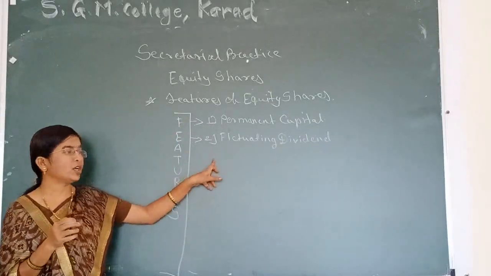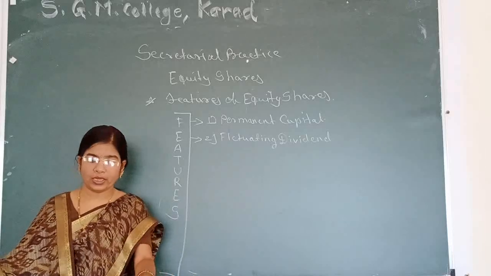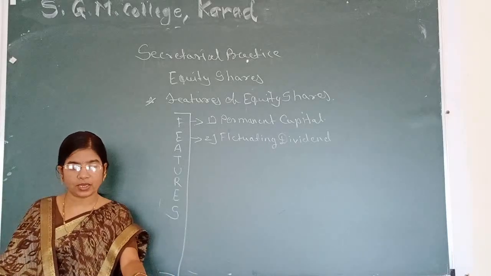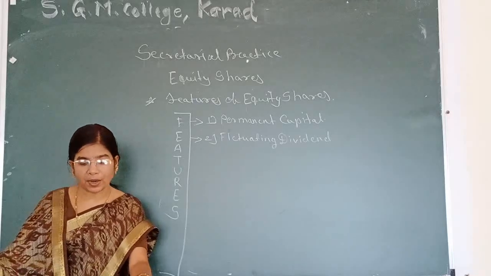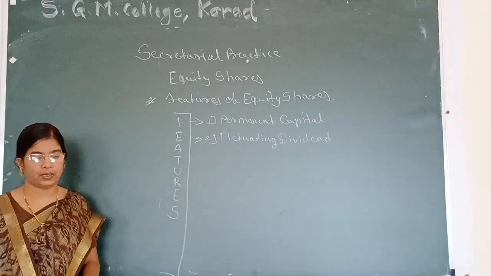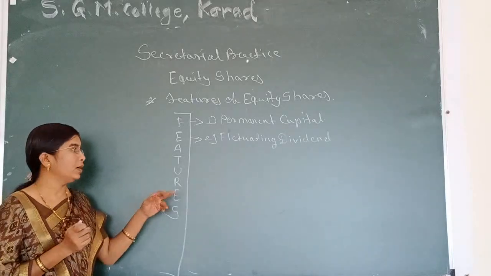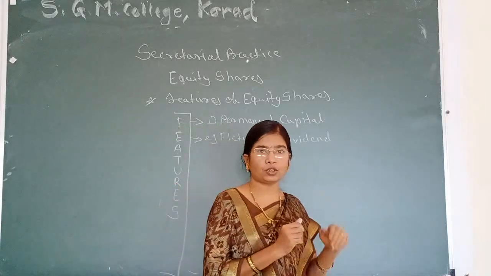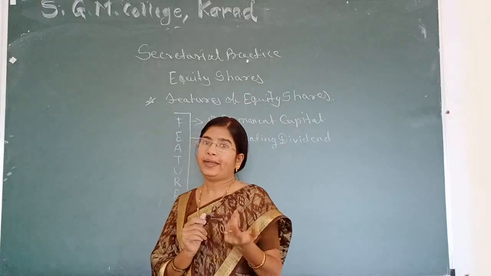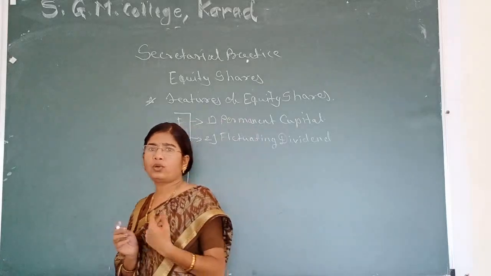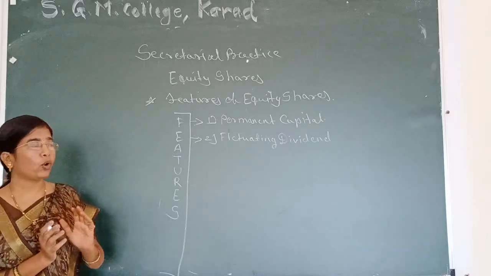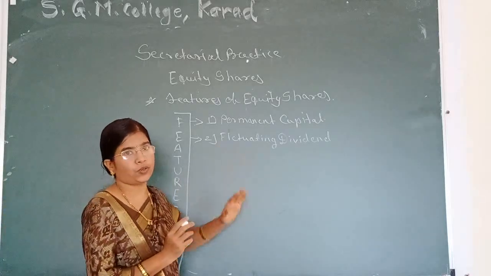Second important feature of equity shares is fluctuating dividend. Equity shares do not have a fixed rate of dividend. The rate of dividend depends upon the amount of profit earned by the company. Fluctuating dividend means the rate of dividend is fluctuating every year. It is not fixed for 2 years, for 3 years, for 4 years. Every year, the board of directors changes the rate of dividend.